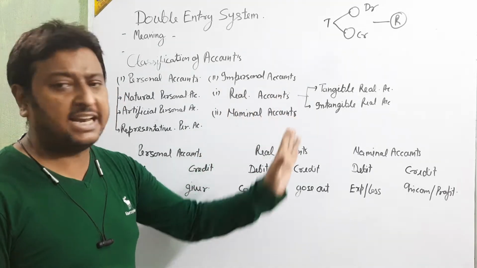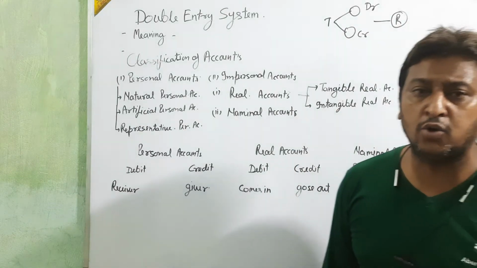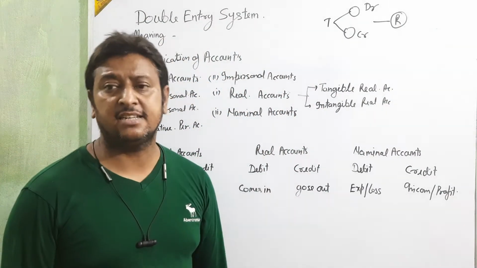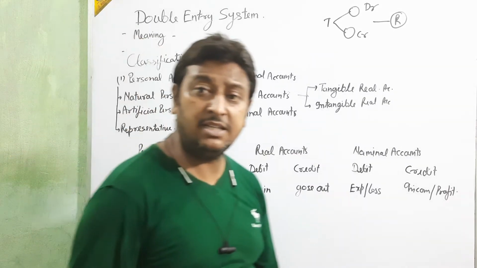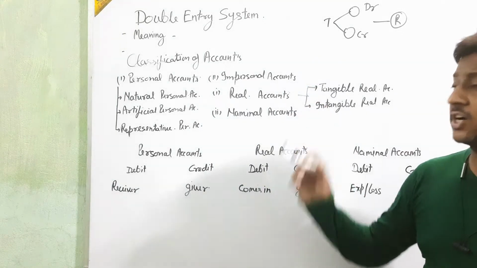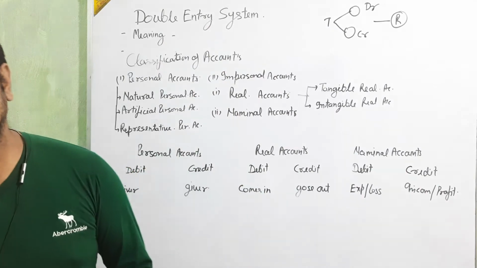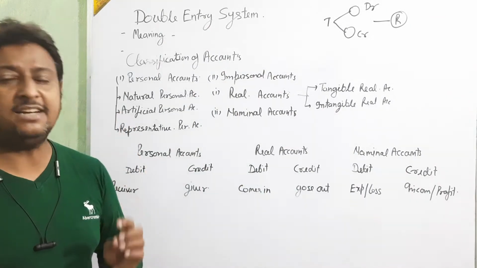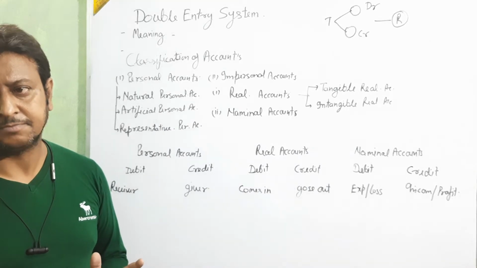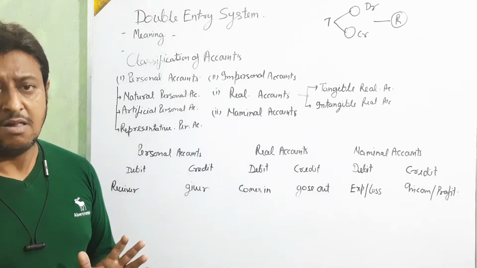Next, real account is divided in two parts: the first part is tangible and the second is intangible. Tangible means the real account which we can see and touch.